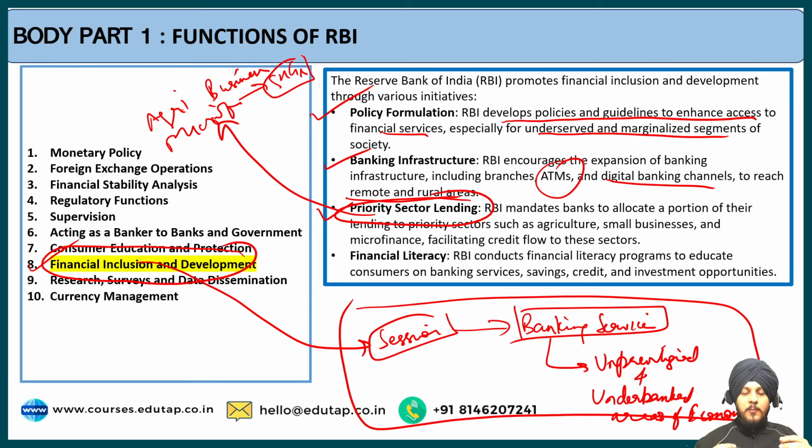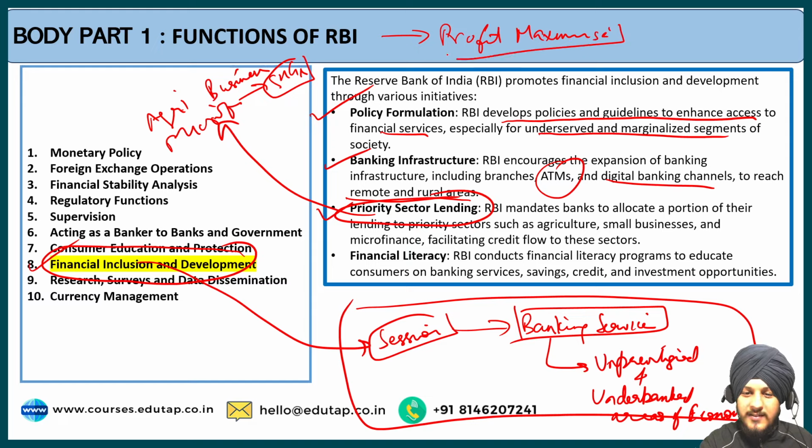So the aim of priority sector lending is that, see, one of the goals of the banks is to maximize their profits. So profit maximization is one of the important goals that the banks keep in mind, the objective that the banks have.